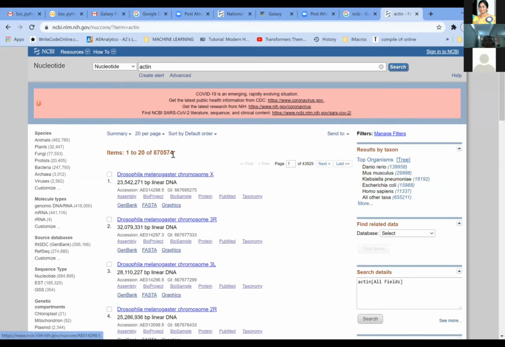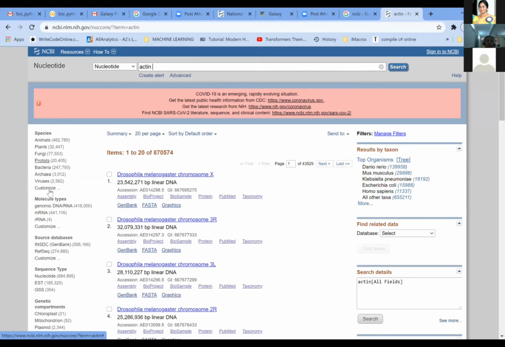You can also reduce the number of entries by looking at the left side of this window. There is a choice of organisms which you want to select. You can take animals or plants or fungi or protists or anything. And you also have the molecule types. You can click for genomic DNA, RNA or mRNA.